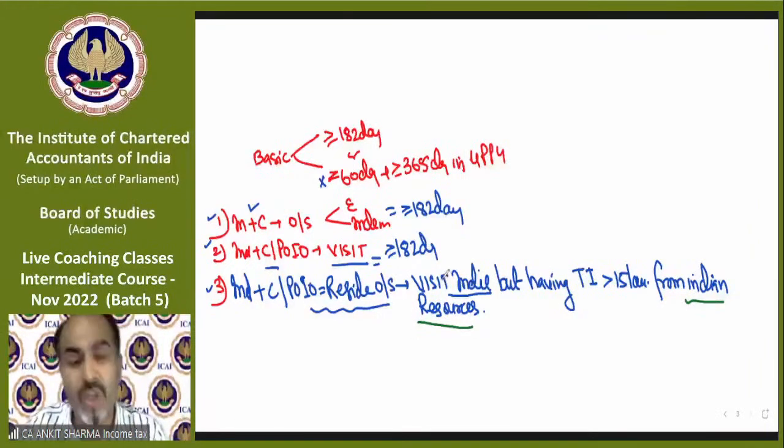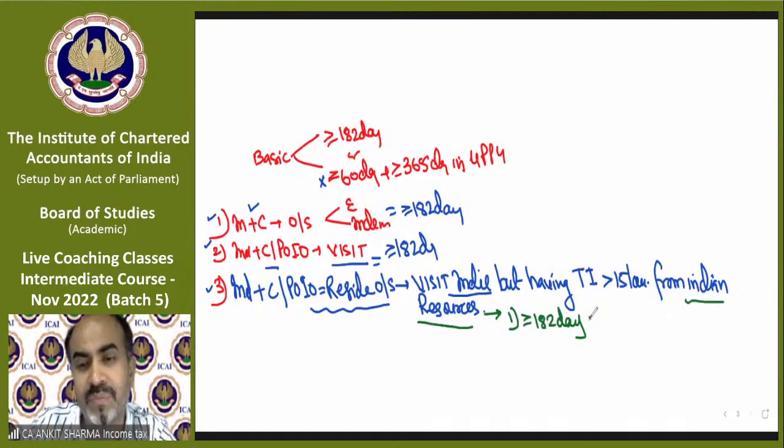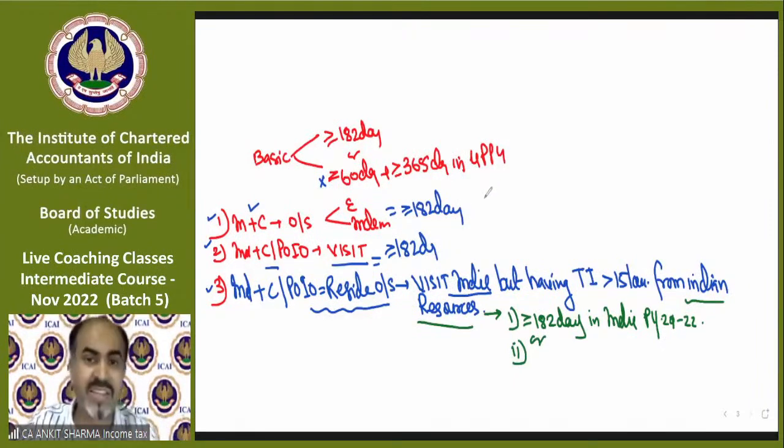But if it is given in the question that there is an individual who is a citizen or POIO, resides outside India, comes to visit India and has total income exceeding 15 lakh from Indian resources, then he or she will be called a resident if, of course, he is 182 days or more in India. The same condition is applicable for everyone. Previous year 2021-22. But now he has one new condition. In the second exception, only condition 1 needs to be checked.